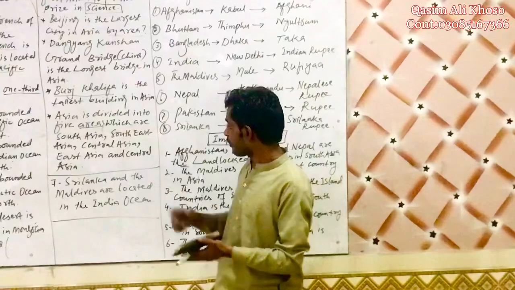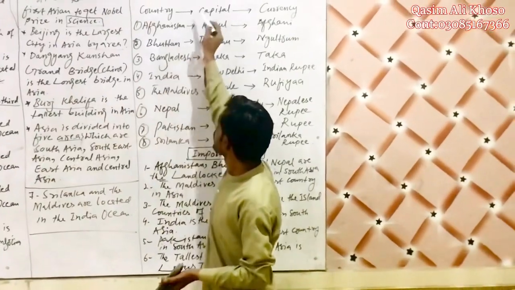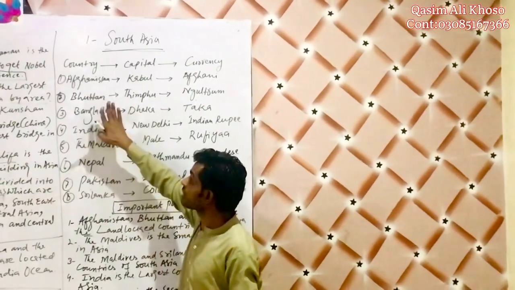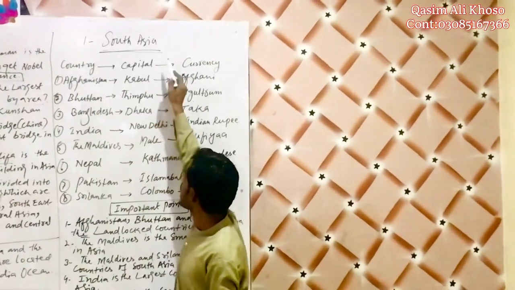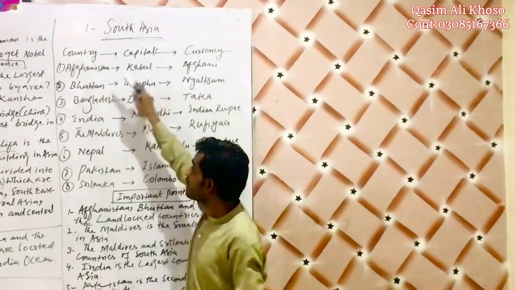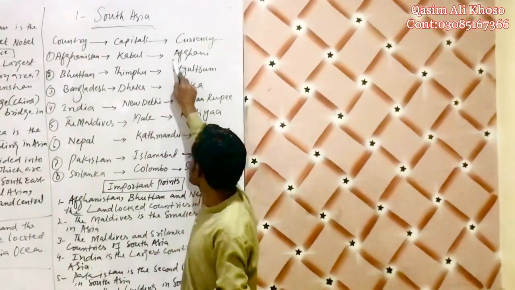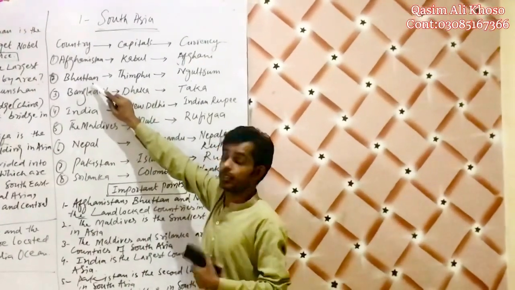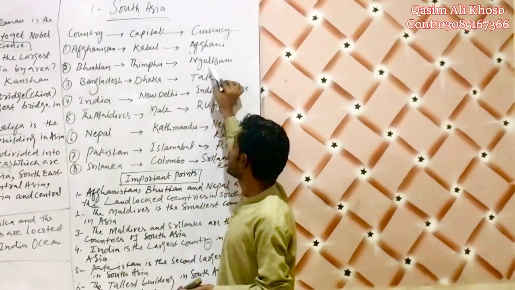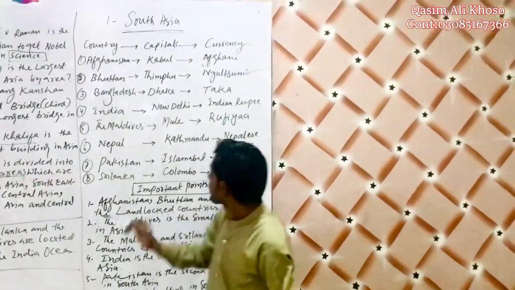Let's discuss the first division of Asia, which is South Asia. I have written South Asia here. We have South Asian countries. There are 8 countries. I have written them with capitals as well as currency. Getting the point? Afghanistan's capital is Kabul. Its currency is Afghani. Then comes Bhutan. Bhutan's capital is Thimphu. Its currency is Ngultrum. It is very difficult to pronounce, so you should not worry about pronouncing Ngultrum.